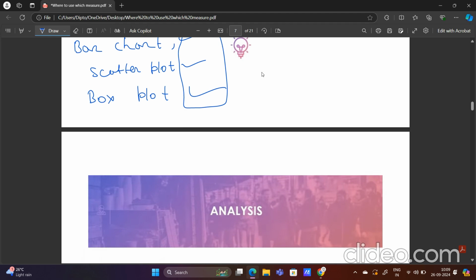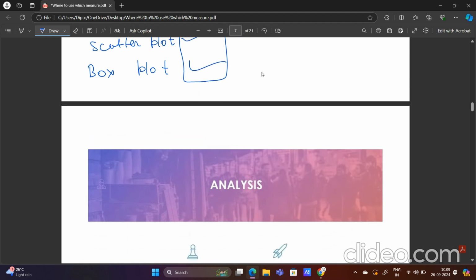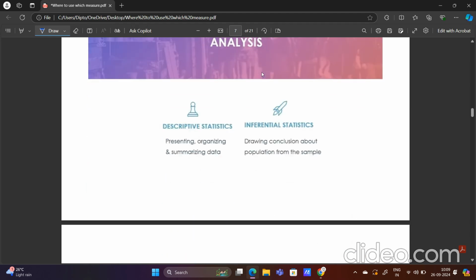Okay, so let me clear this, but before going into that, we know that statistics has two parts. One is descriptive statistics, another one is inferential statistics. Descriptive statistics does nothing but describe the data, and that description can be given in a graphical manner, or it can also be given by mean, median, mode, and standard deviation, variance, and all that.